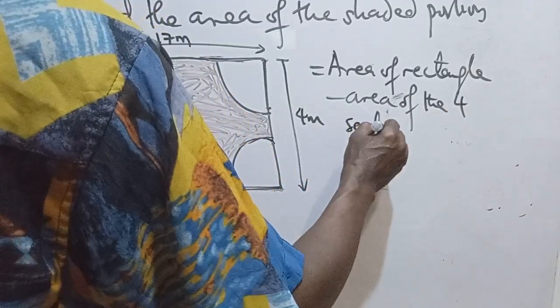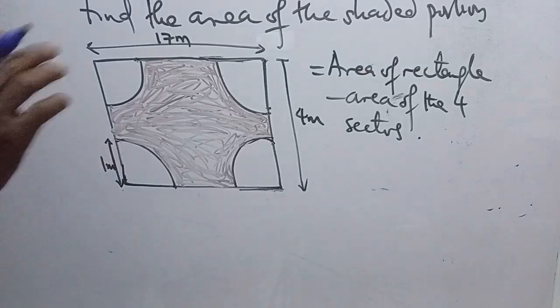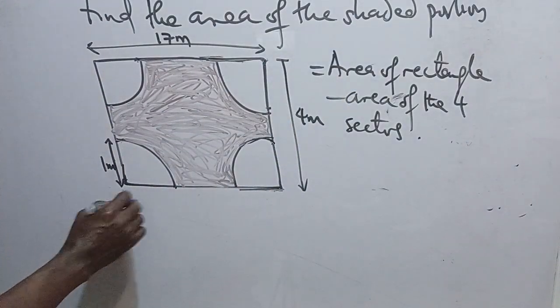You are asking me, area of sectors, what do I mean by this? Now, each of these portions is a sector. So there are four altogether. And what is the area of the rectangle? We know that the area of the rectangle